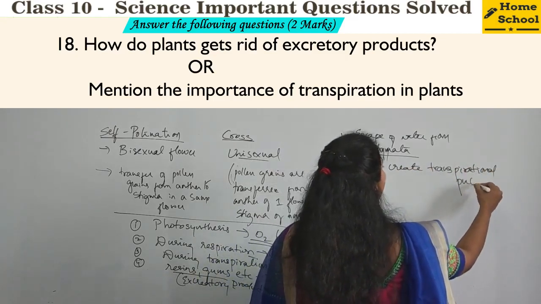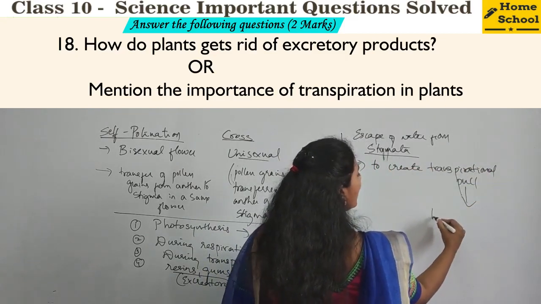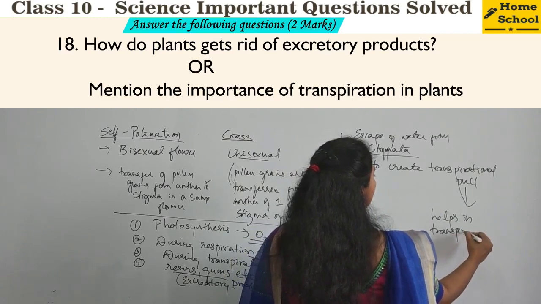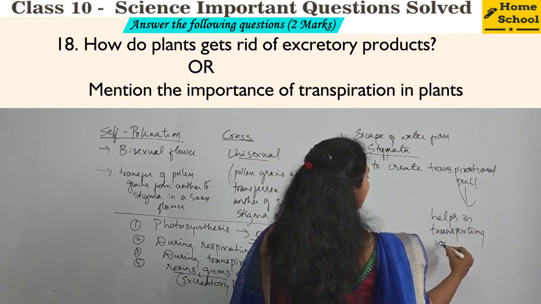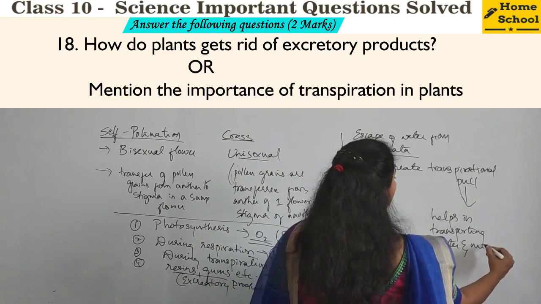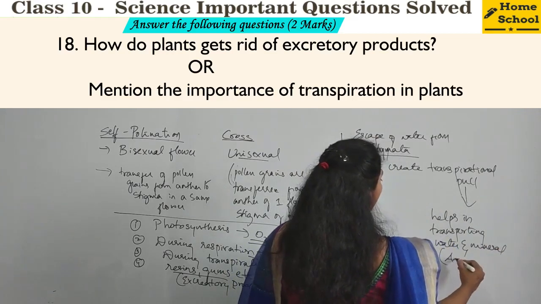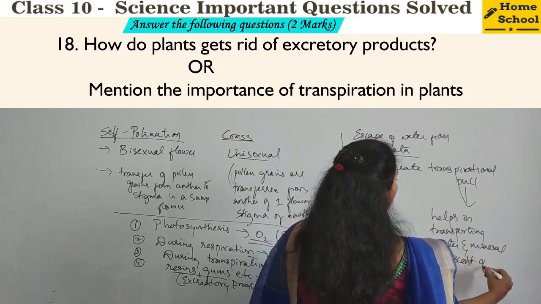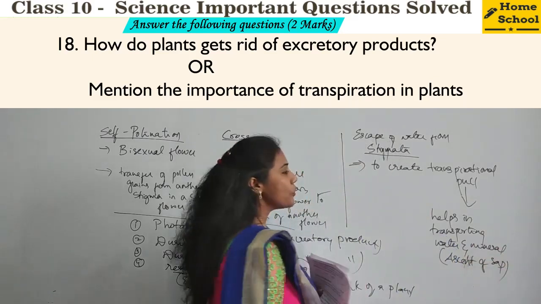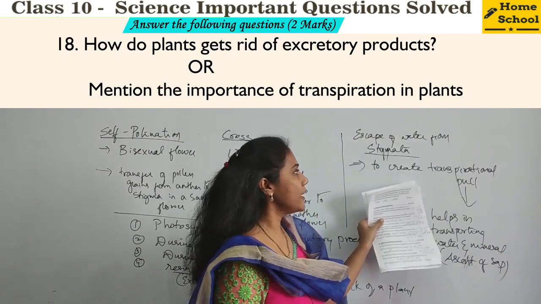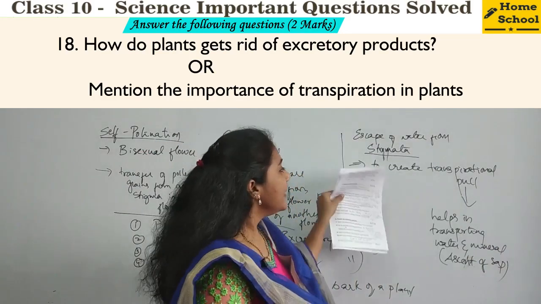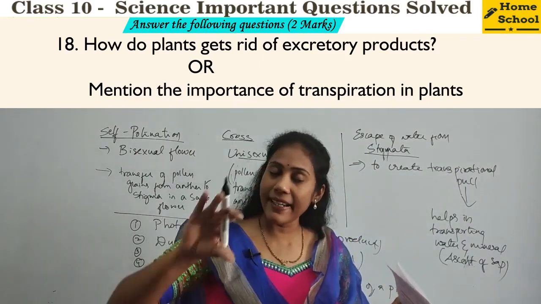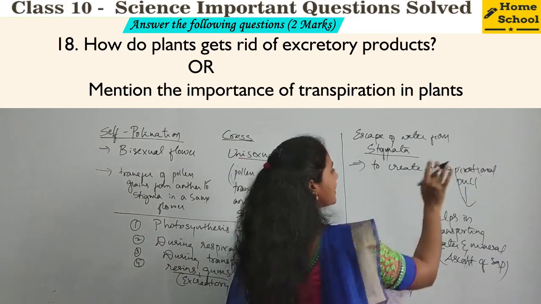Transpirational pull. So this transpirational pull again helps in transporting water and minerals in the plant, that is ascent of sap. It helps for ascent of sap. Yes or no? So transpiration is nothing but escape of water from stomata. You have to mention that point. Later, transpiration helps to create transpirational pull. And after that, you mention what you mean by transpirational pull.